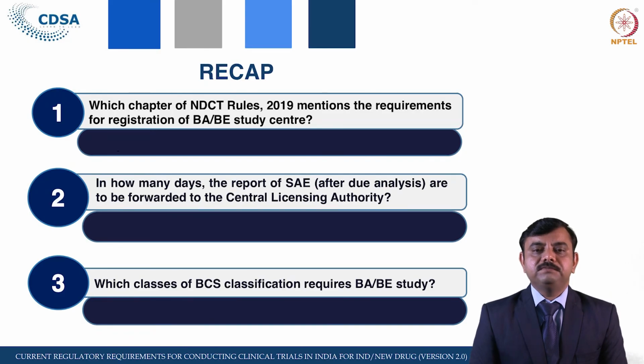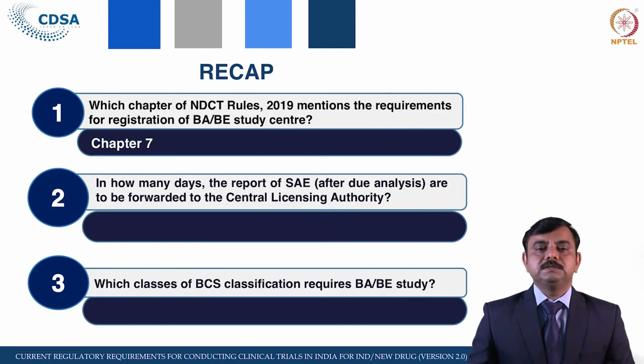The first question is very simple: which chapter of the New Drugs and Clinical Trials Rules 2019 mentions the requirement for registration of a BAB study center? Yes, it is chapter 7, wherein the requirement has been given.